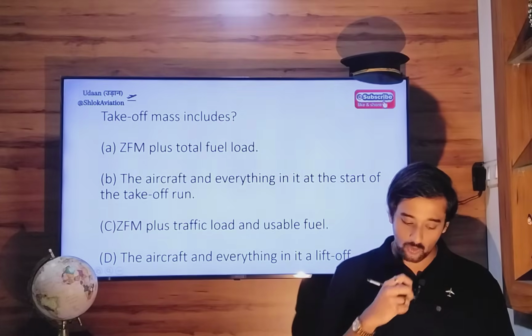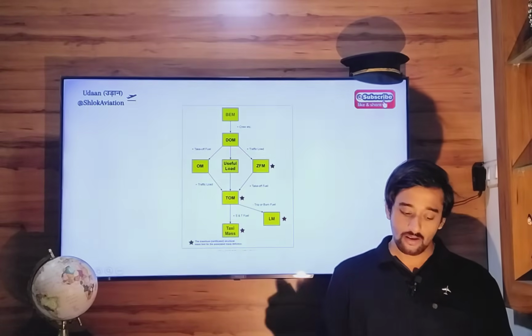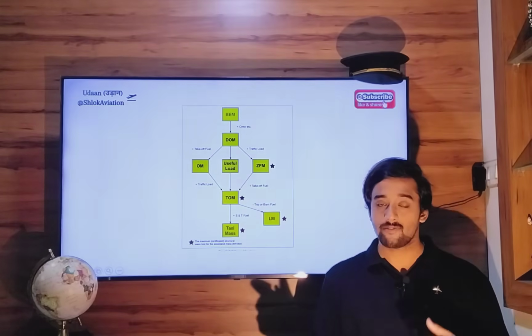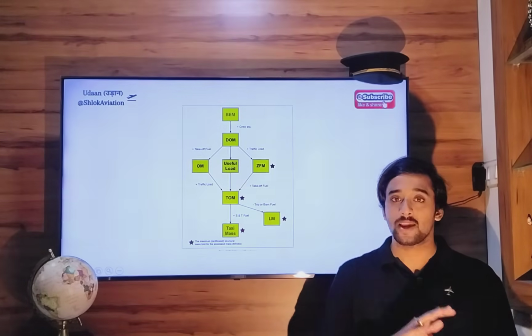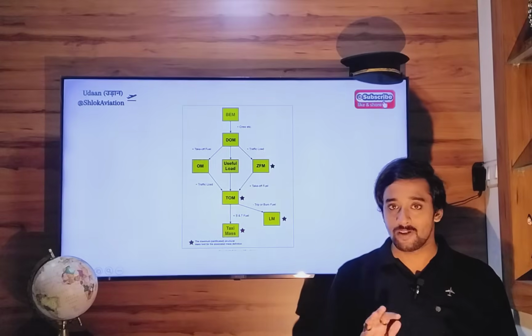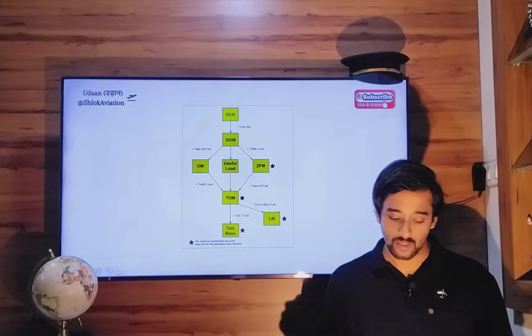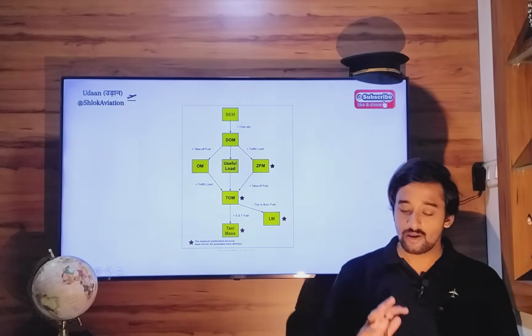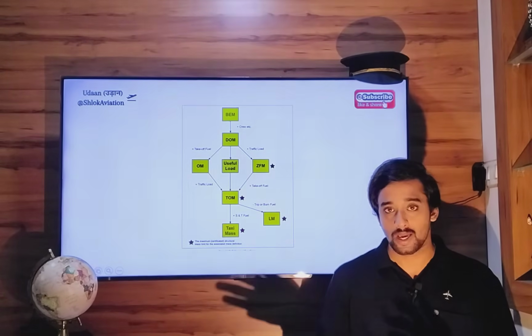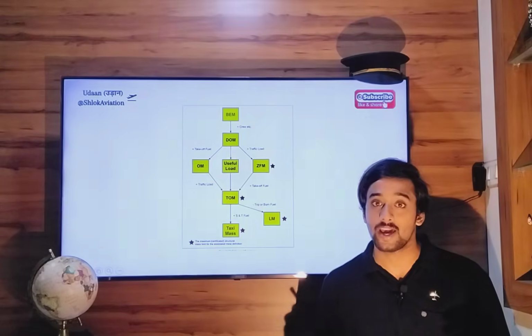Takeoff mass includes what? In my previous video lectures, I have covered this in detail, and if you have watched those lectures and other payload questions, you will be familiar with this diagram. There are three different ways to obtain the takeoff mass of your aircraft.